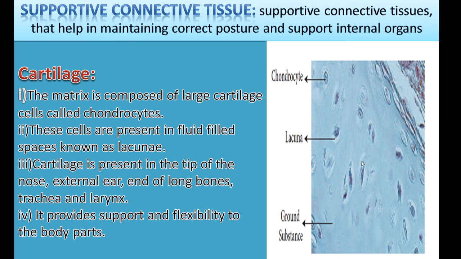Cartilage is mostly present in the embryonic stage, and it works as a supporting skeleton. Most of the cartilage is replaced by bones in adults. Cartilage is present in the tip of the nose and the external ear. You could touch your ears and see. It is also at the end of the long bones, and in the trachea and larynx. It provides support and flexibility to the body parts. So cartilage is nothing but soft bone.